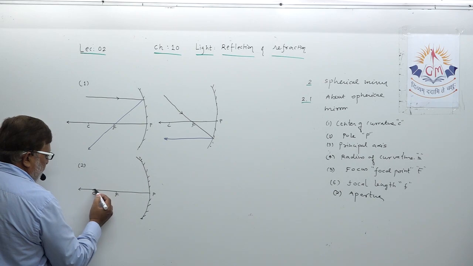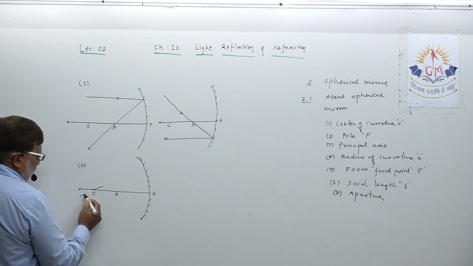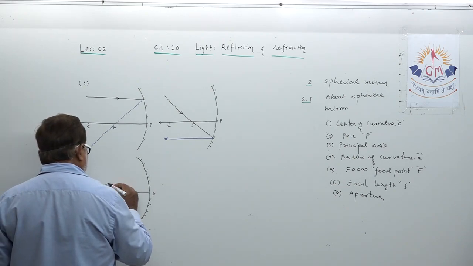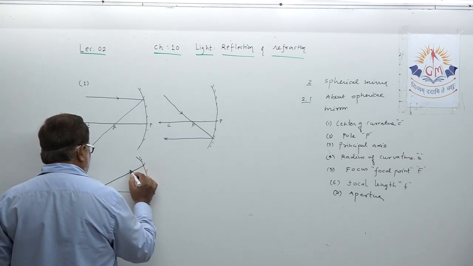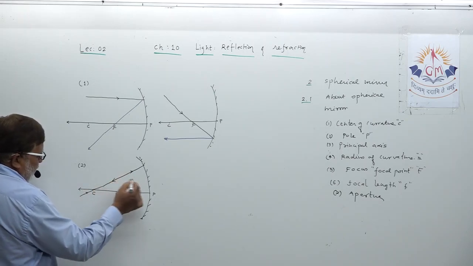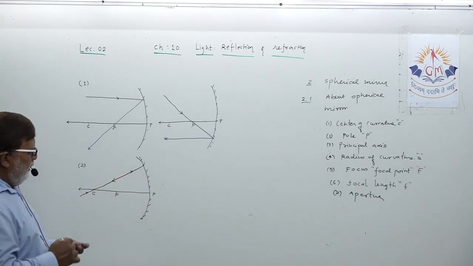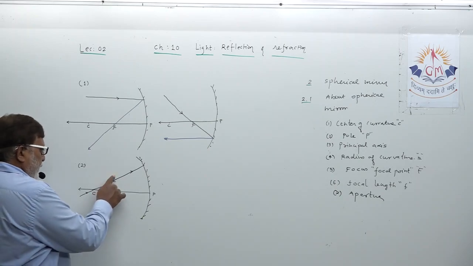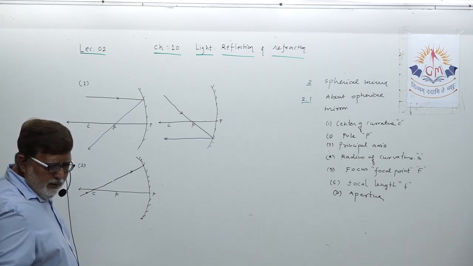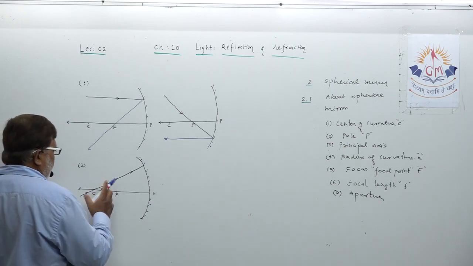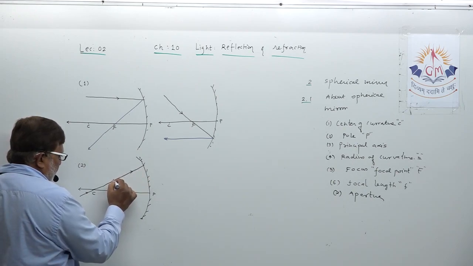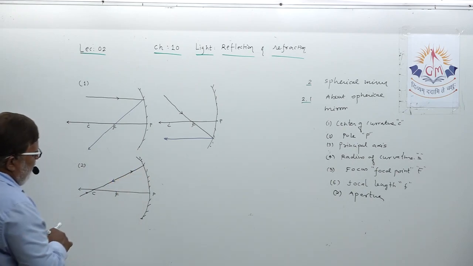the center of curvature, dear student, a ray coming from here, passing through the center of curvature, after reflection from the mirror will reflect in the same direction. A very important fact to understand. The ray was traveling in this direction, but it was passing through the center of curvature, so after reflection it will pass in the same direction.